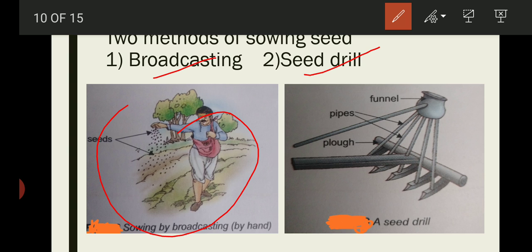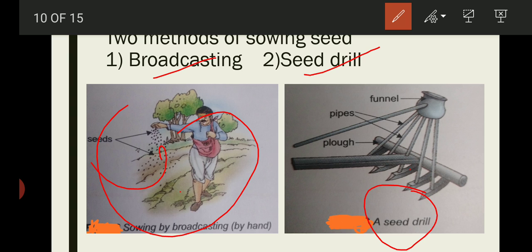So the method in which the seeds are scattered over a field by hand is called broadcasting, and this method is not efficient because it is traditional, and it cannot ensure proper spacing between seeds or help to sow them at the right depth. And the second method is by the use of a seed drill.